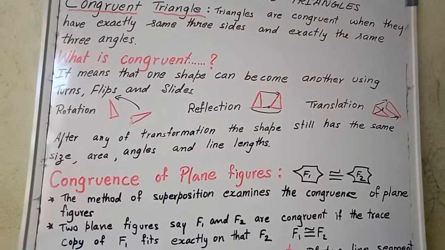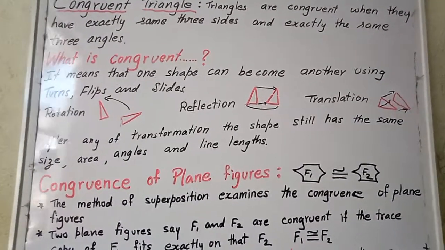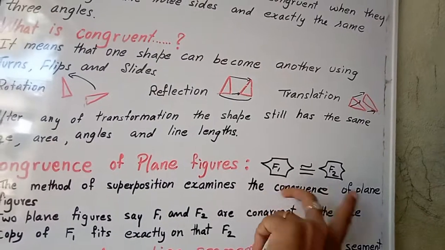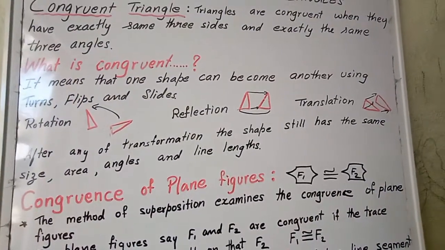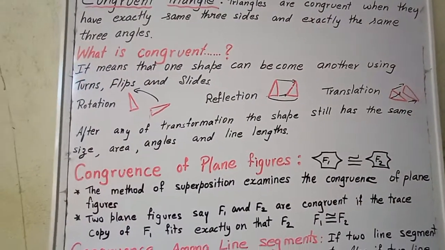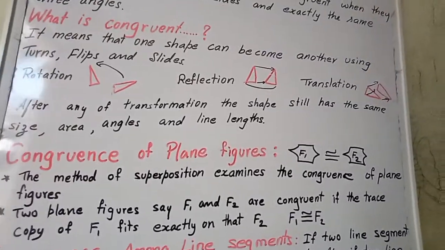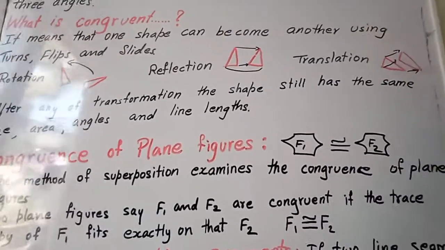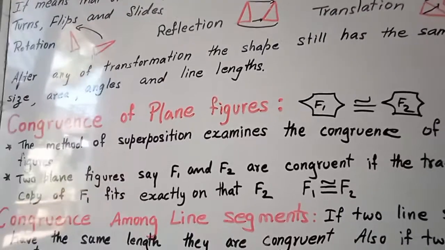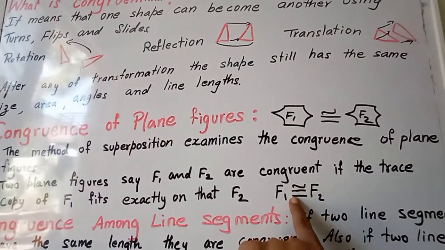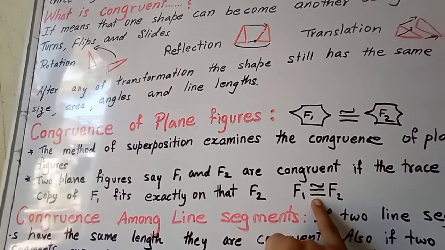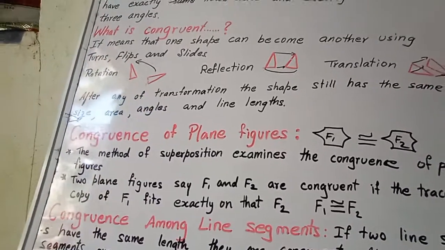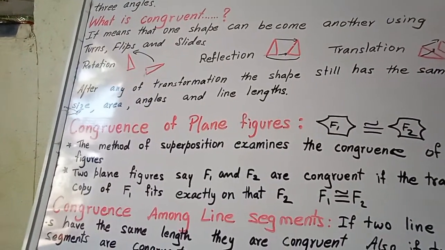Two plane figures, say F1 and F2, are congruent if the trace copy of F1 fits exactly on F2. Then we can use the symbol of congruent. If they are the same, only then we use this symbol.